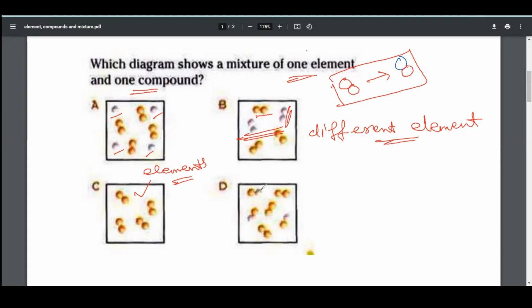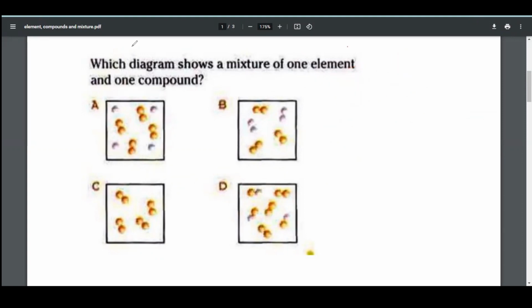If we see in this diagram, this substance consists of two atoms. It means that it is a compound, and this is an element because it consists of the same atom. It means that our correct and desired option is D. I hope this is clear.